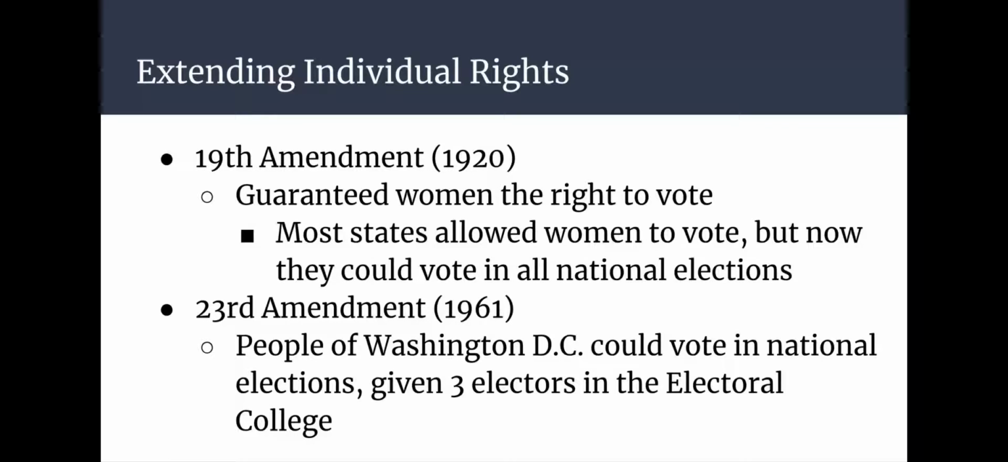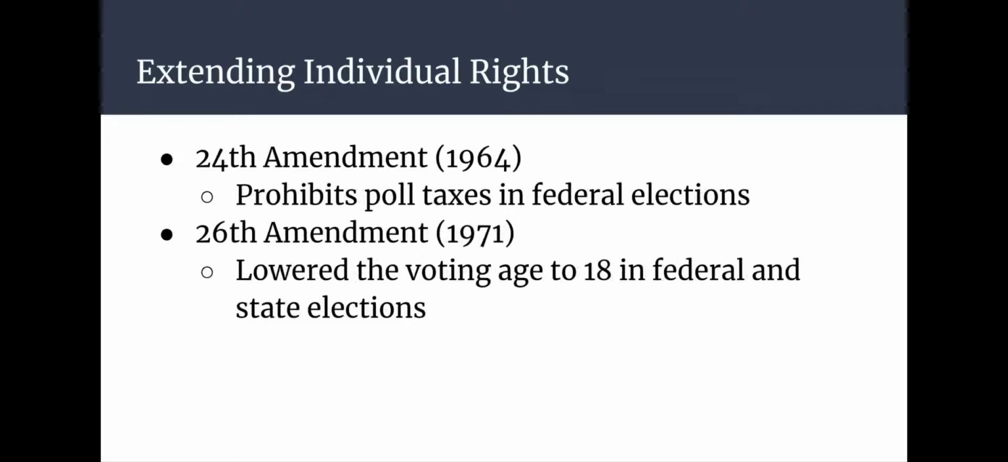And then the 23rd Amendment was passed in 1961, and it allowed the people of Washington, D.C. to vote in national elections. It gave them 3 electors in the Electoral College, which D.C. is really a District of Columbia. It's not a state, so that is why they were prevented from voting in national elections up through that point.